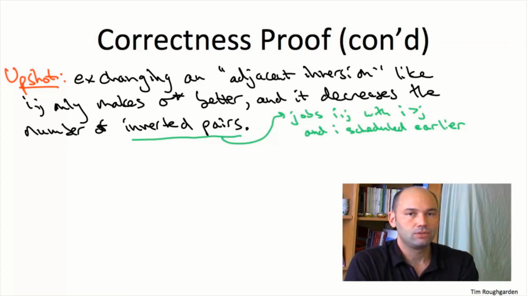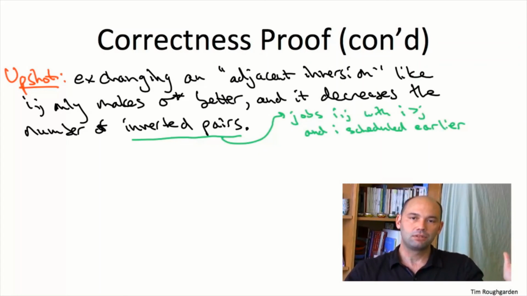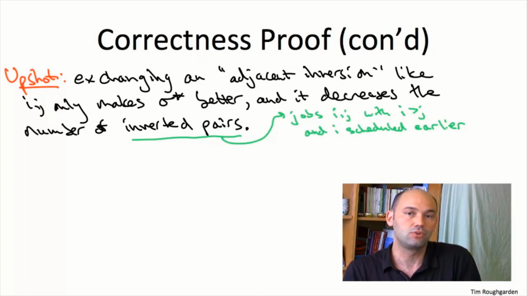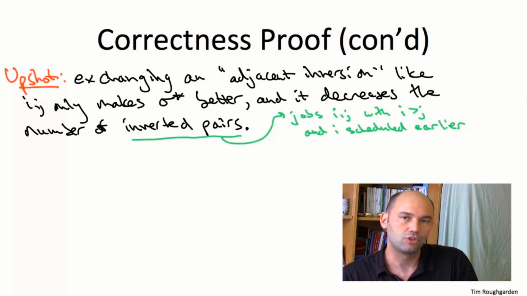So what does that mean? Here's the proof in a nutshell. We take an arbitrary competitor, some schedule sigma star, and either it's the same as the greedy schedule, or, if it's not, there's an adjacent inversion, in which case we exchange it. We get a schedule that's at least as good and has fewer inversions. Either this new schedule is sigma, in which case we're done, or it's not, and then we find an adjacent inversion and we exchange it. It only gets better, and we keep going.